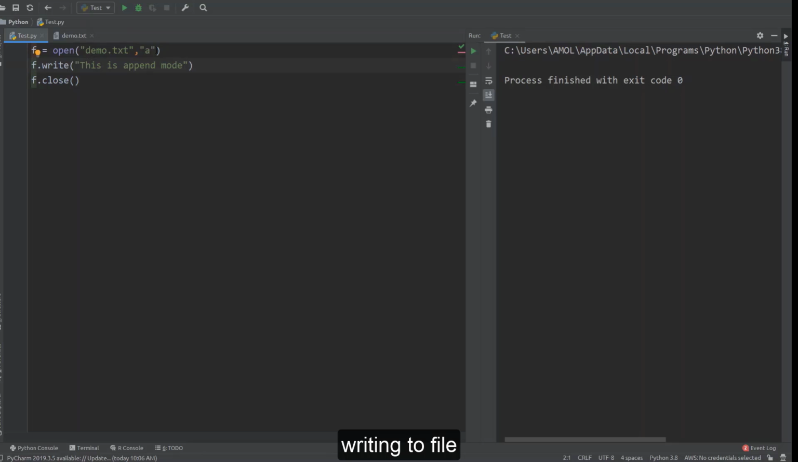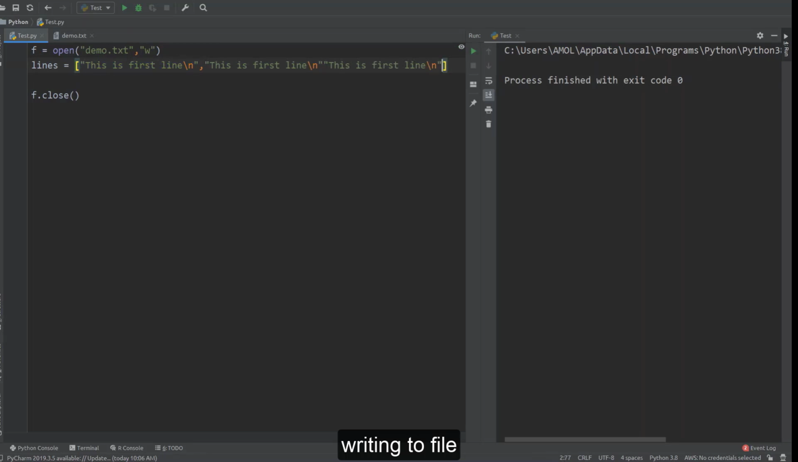Now there is another method, that is the writelines method. So we'll do one thing, we'll just make this mode W mode once again. Here we are creating one list, and we'll just create some text lines here. This is first line. Now don't forget to add a new line over here, so that it will go to the next line.